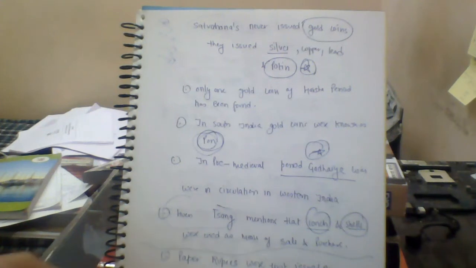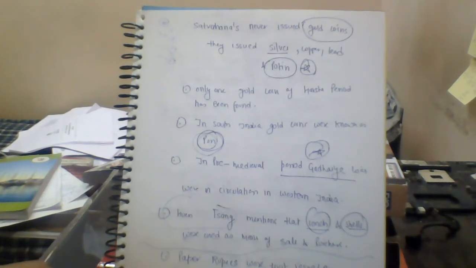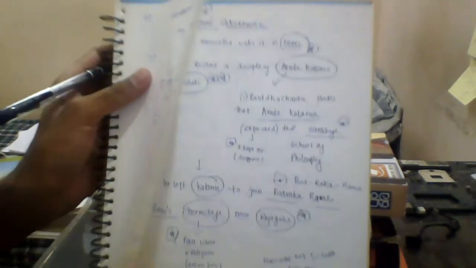Paper rupees means the kind of currency that we have today, apart from coins, like the notes of 500, 2000, 100, 50. Paper rupees were first issued by Lord Canning, the first viceroy of British rule in India, in 1860 AD, which is an important fact to remember.